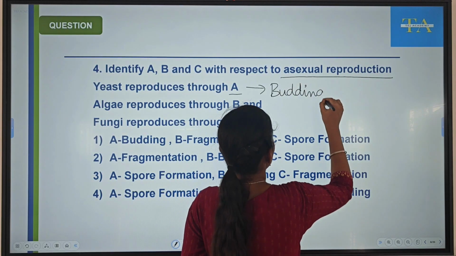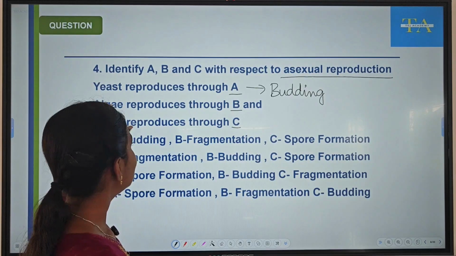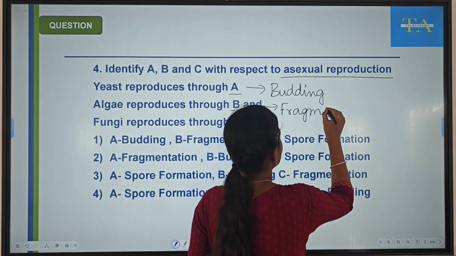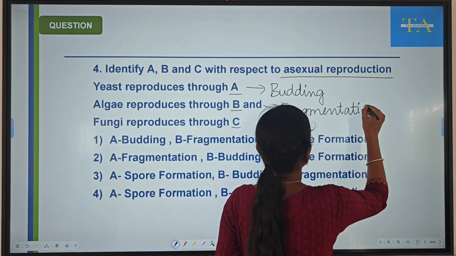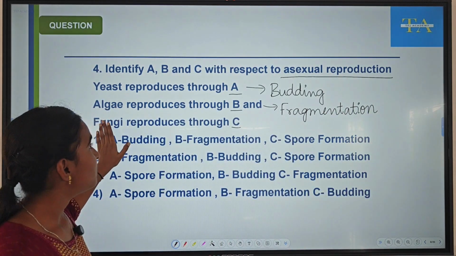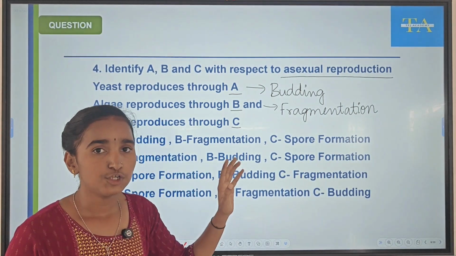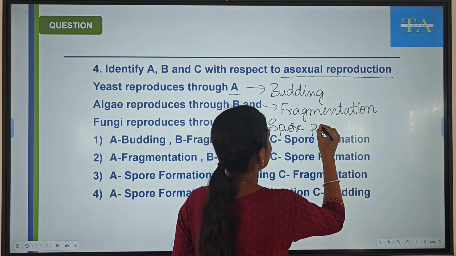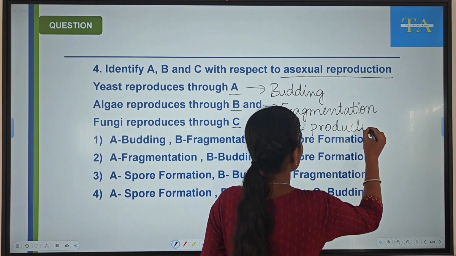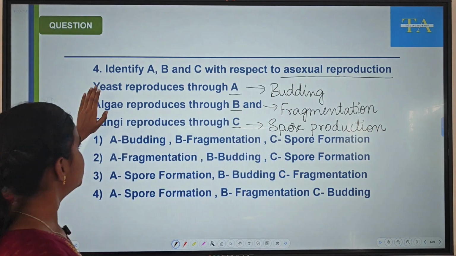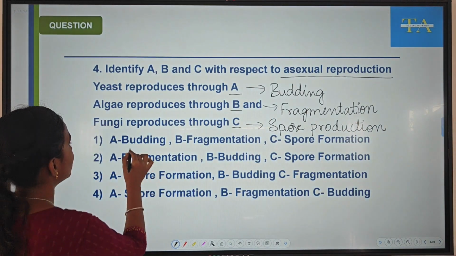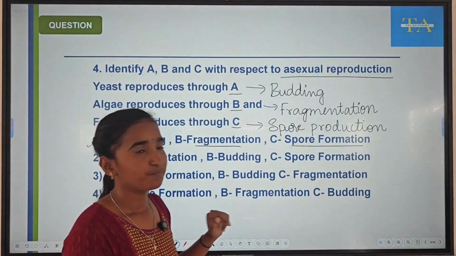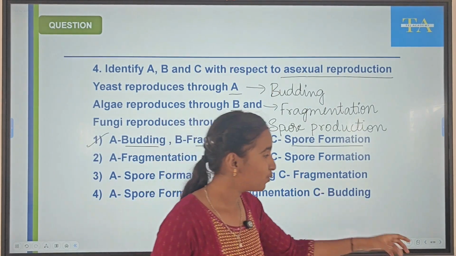Budding is a type of asexual reproduction. Next, algae. Algae will undergo fragmentation and form new organisms. Fungi will undergo asexual reproduction by producing spores, that is through spore production. We'll see the correct option. A, budding. B, fragmentation. C, spore formation. So this is our right option. What are this budding, fragmentation, spore formation?